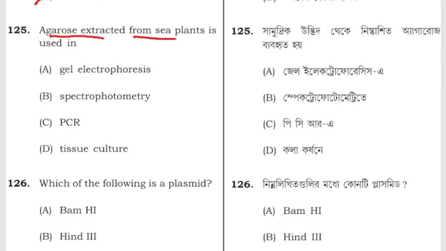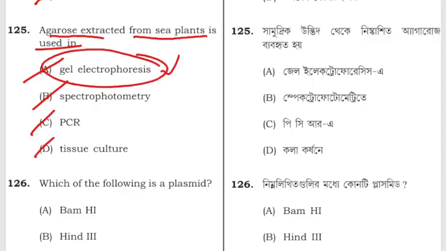Agarose extracted from sea plant is used in gel electrophoresis, spectrophotometry, PCR, tissue culture. The agarose extracted from sea plants is used in gel electrophoresis.